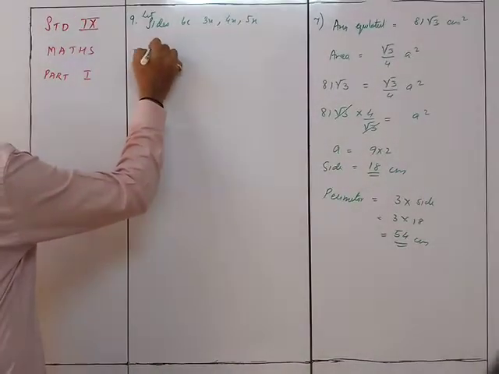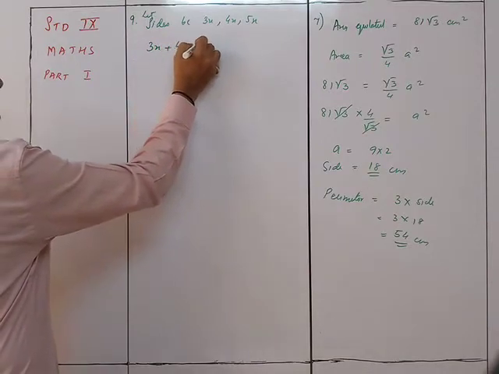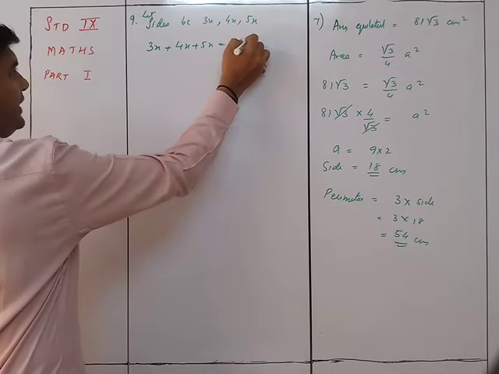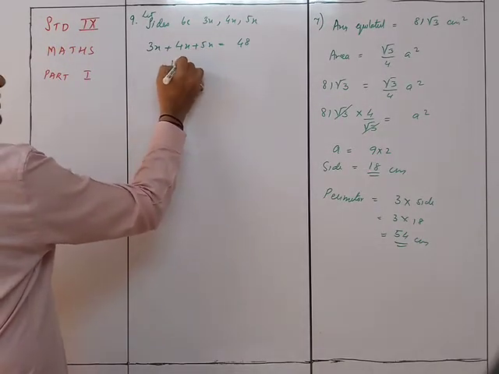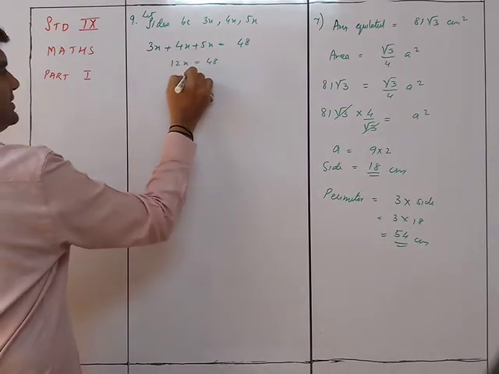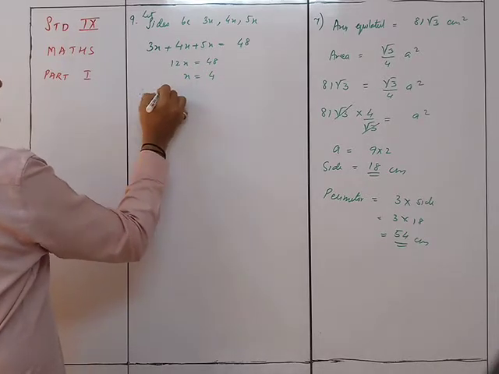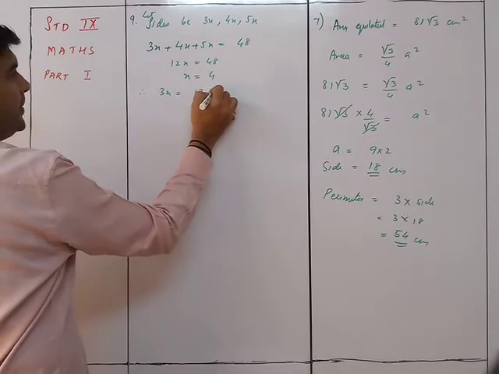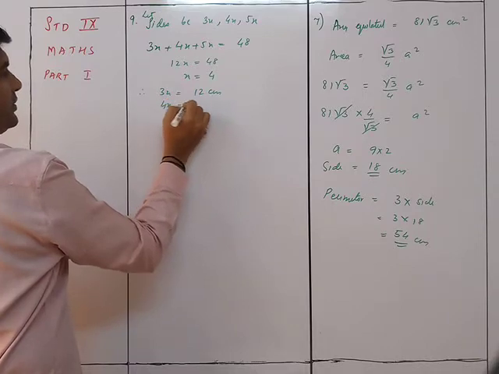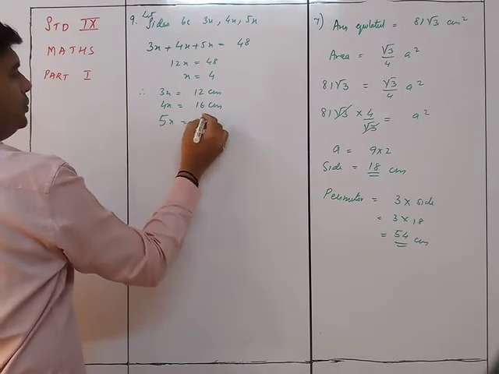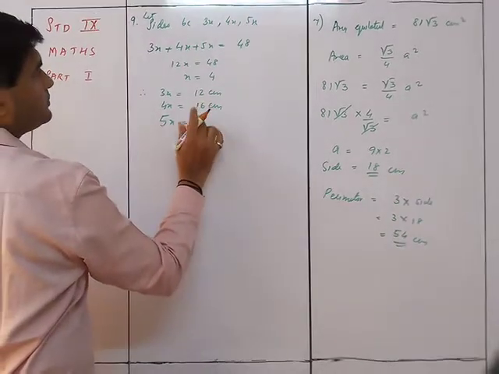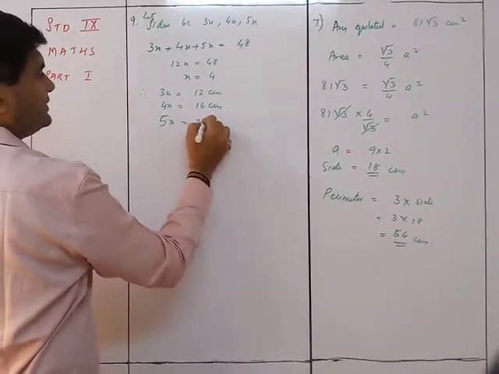So we know that 3x plus 4x plus 5x is equal to 48. So therefore 12x is equal to 48, x is equal to 4. Therefore 3x is equal to 12 centimeters, 4x is equal to 16 centimeters, and 5x is equal to 20 centimeters.